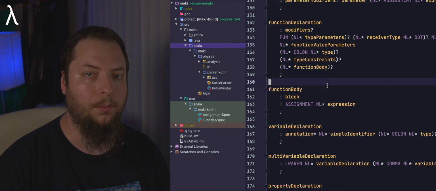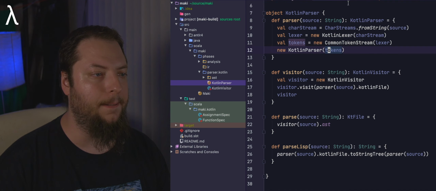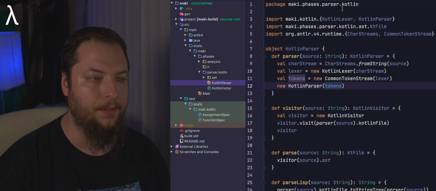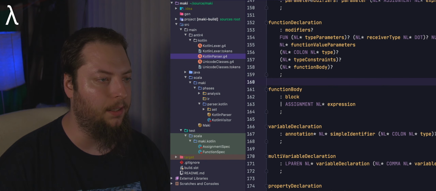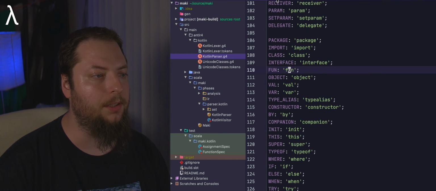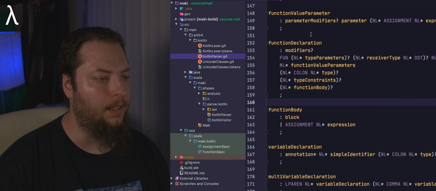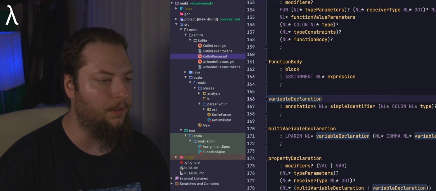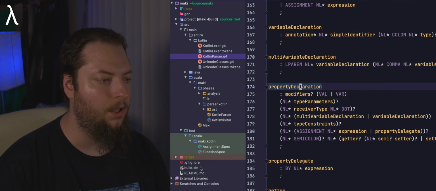But the next stage that we're going to start looking at is how to import this Java program and make use of it, right? So let's close some of these out since we're getting to be a bit much here. I'm going to close the Lexer file, leave the parser file open, and we're going to take a look at variable declaration and property declaration, because those are going to be the first two things to look at.